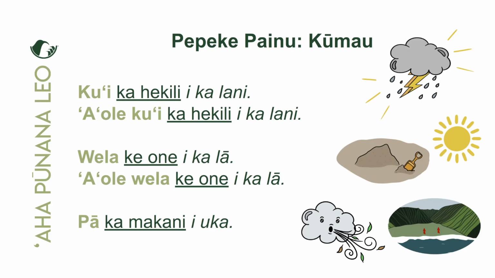And now we have a location telling us where this takes place. Where does this wind blow? I uka. Yeah, in the uplands, toward the uplands. So pā ka makani i uka. Yeah, the wind blows in the uplands. All right, to negate, all we do is add the word ʻaʻole, and again we have ʻaʻole pā ka makani i uka. Okay, the wind does not blow in the uplands. All right. So this is a quick review of the Pepeke Painu.